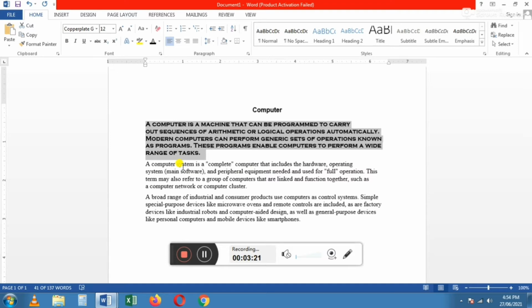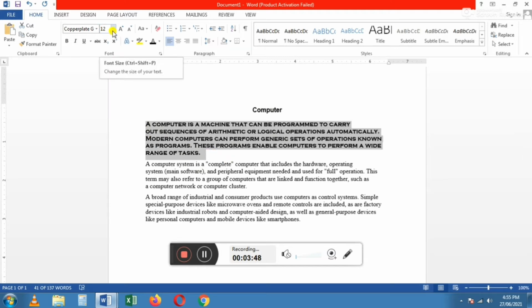If I want to change the font size, for that also you have to select the text which you want to change. I wish to change the size of the first paragraph only. So I have to select the first paragraph and then go to the down arrow near the 12.